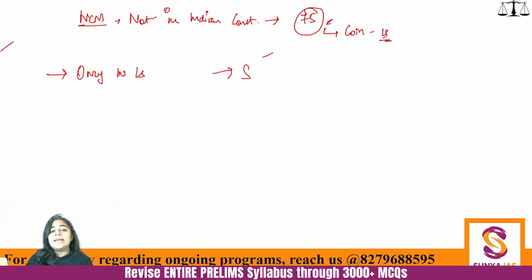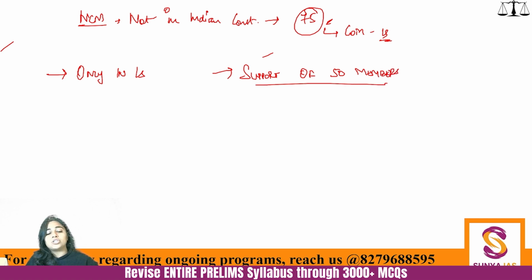Another thing, it needs the support of at least 50 members. Support of 50 members. Because अगर एक इंसान के कहने पे आपने no confidence motion को approve कर दिया, then the entire day's time is wasted, and you know, every day when the parliament is running, crores of taxpayers' money is going to that, right?